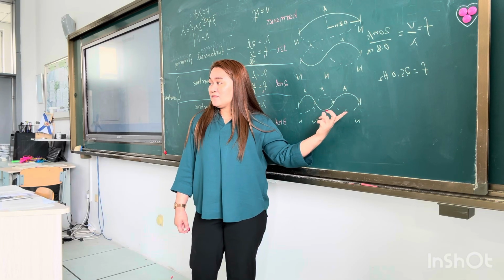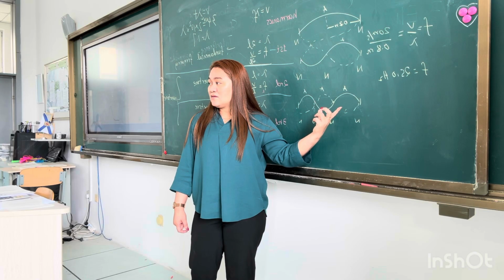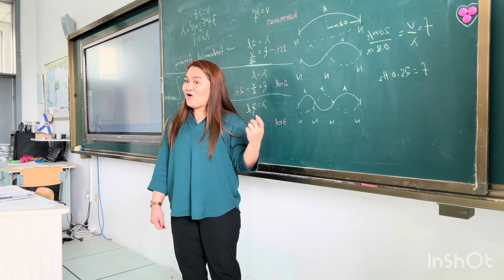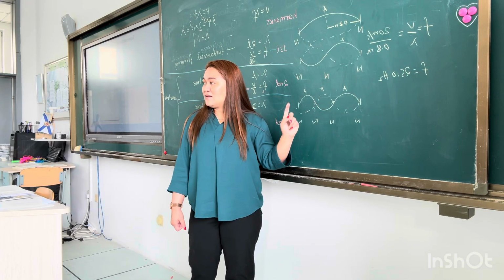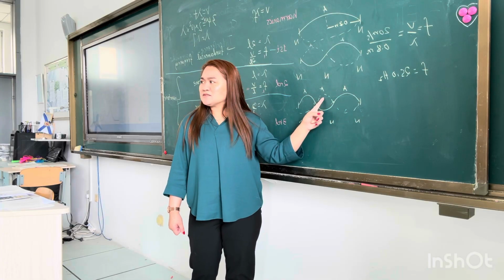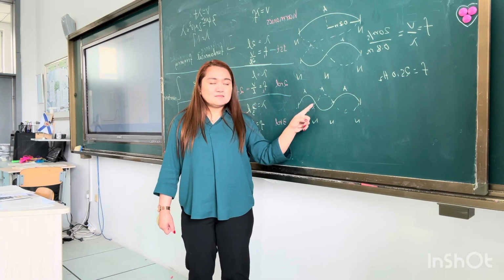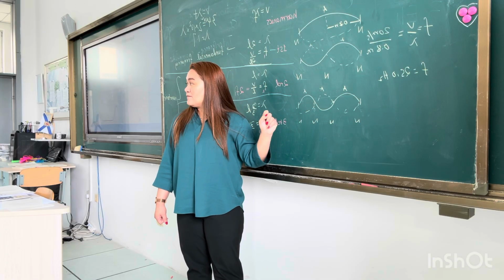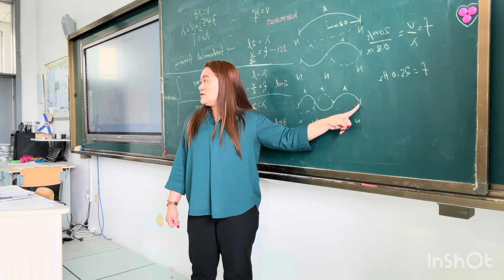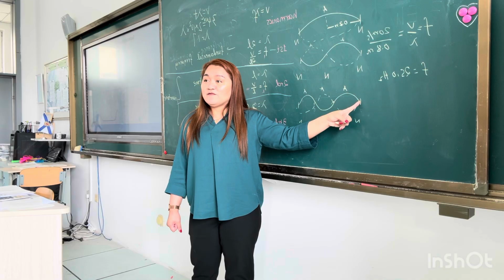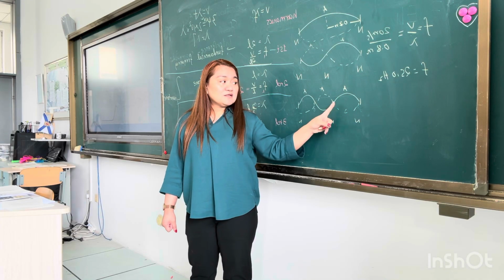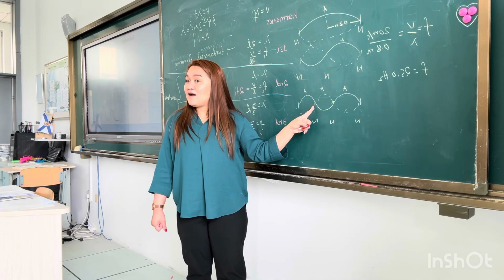I think the wavelength should be between two crest points. Between two crest points. So you mean this? No, like 2A. This is not the same length, right? From the start until the lowest point. If we start from here, where is the one full wave? Second point. This one? Here, right?